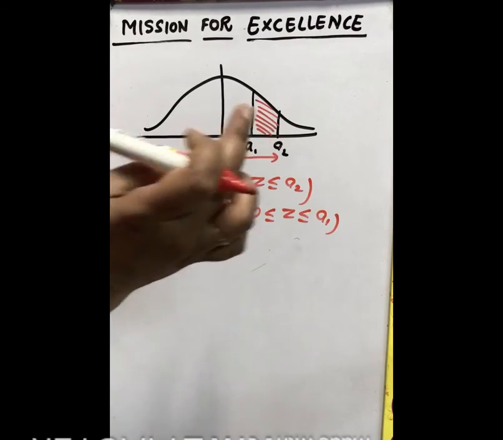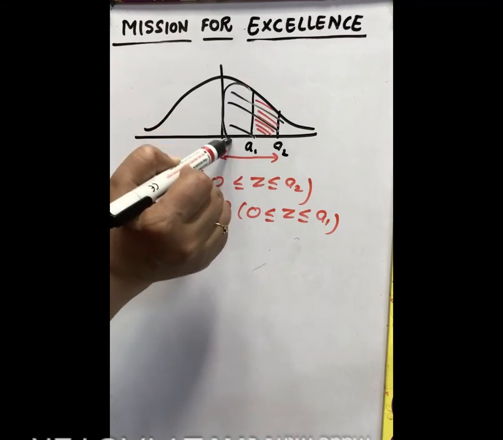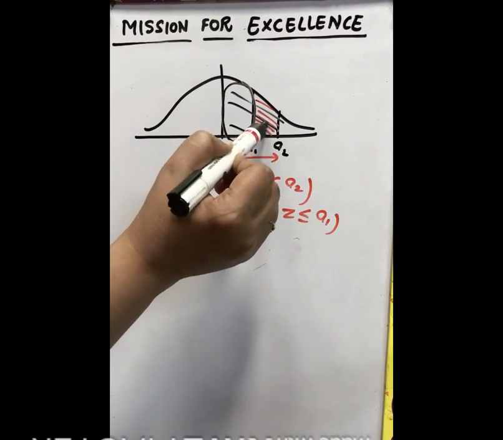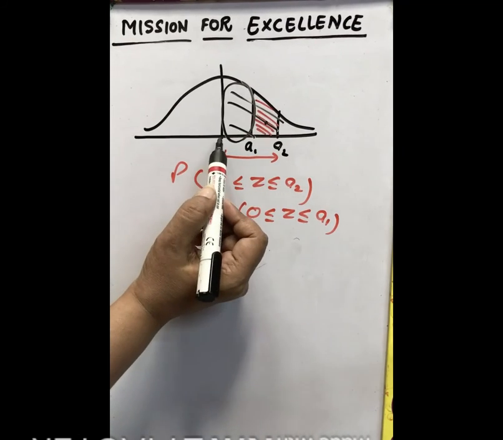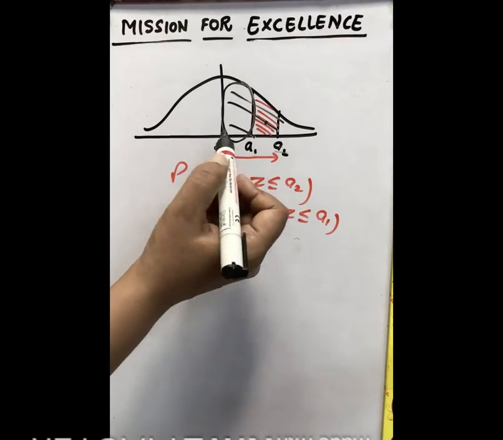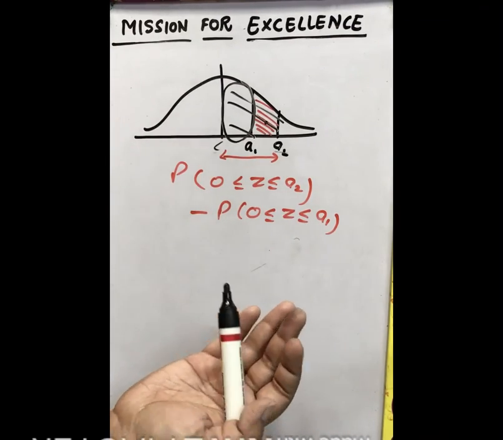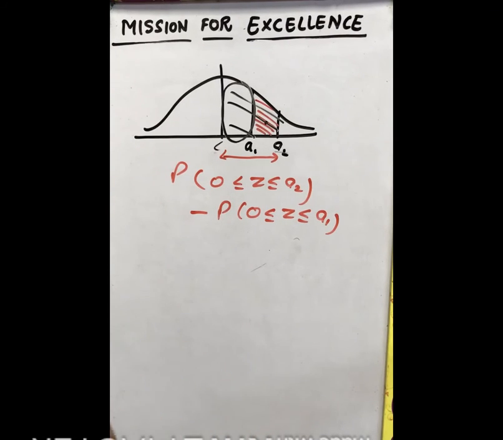From this total area you subtract this area, and then you get this. So ultimately we calculate from 0 only, 0 to A2 and 0 to A1, and then subtract. If these two areas are on the same side, subtract. If they are on different sides, then you can add them.